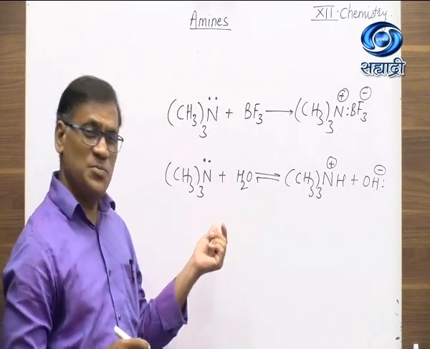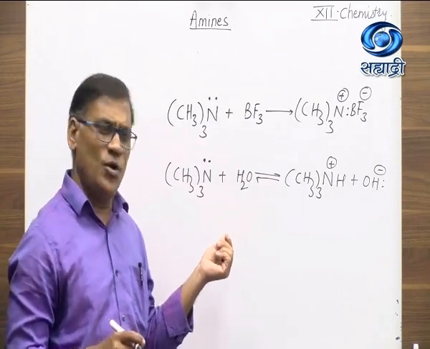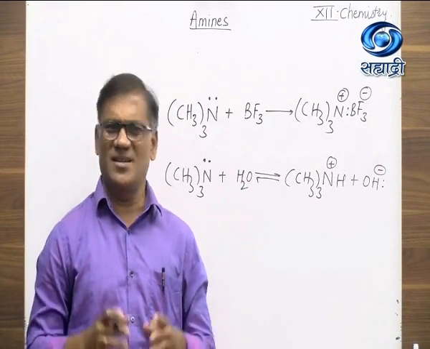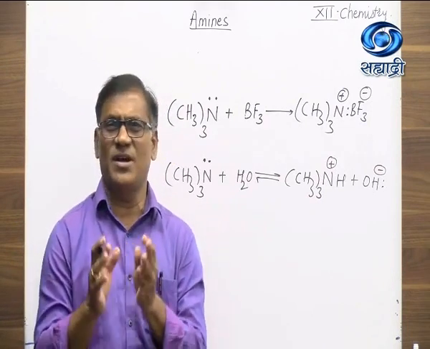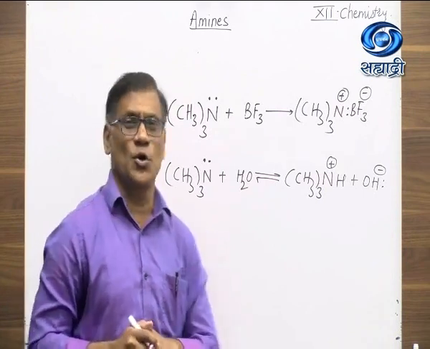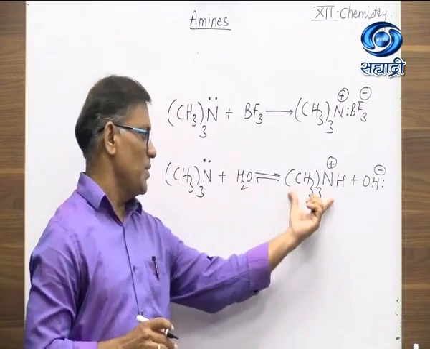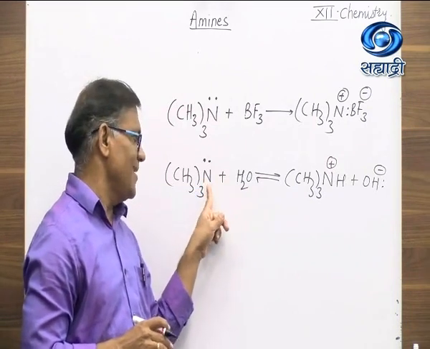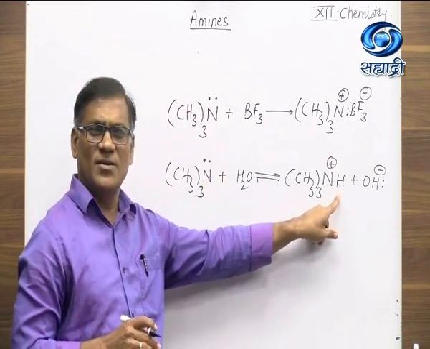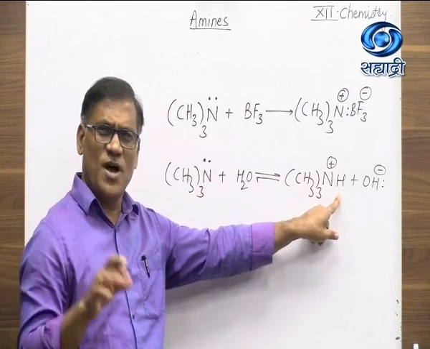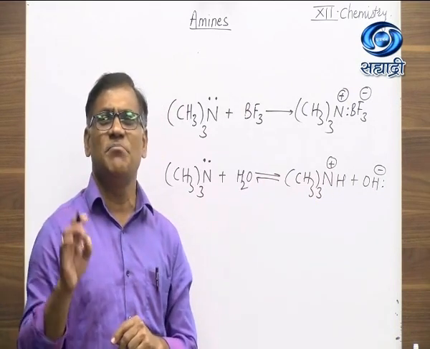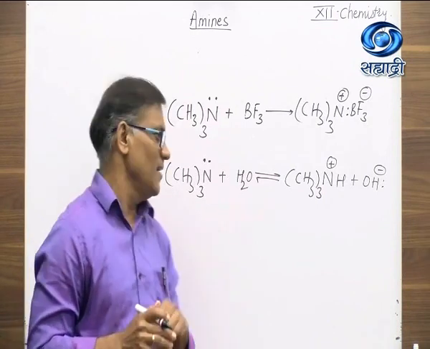Now, conjugate acid-base pair is also an important term involved here. What is a conjugate acid-base pair? It is a pair of acid and base having a difference of a proton. Between these two examples, there is a difference of one proton. One proton is less here, one proton is extra here, right? Because of the difference of one proton, these two compounds are a conjugate acid-base pair. Is that clear?